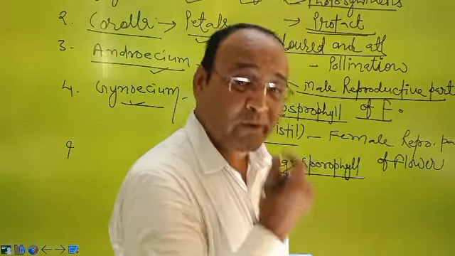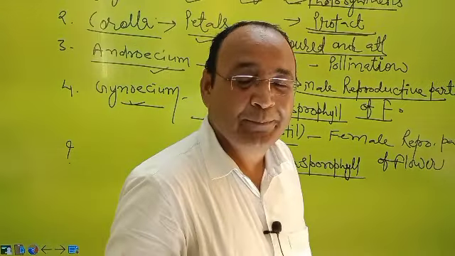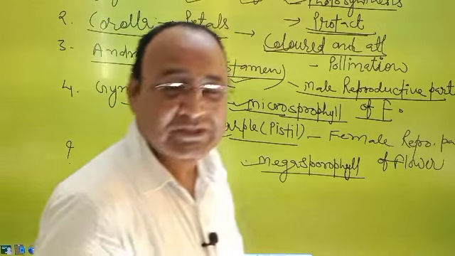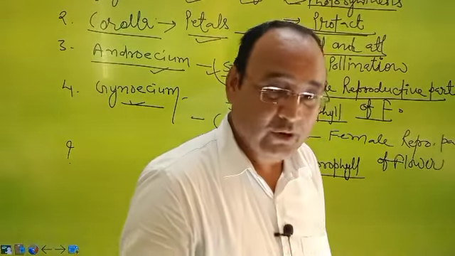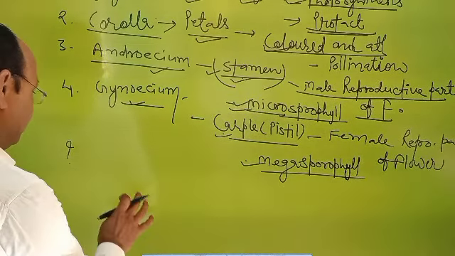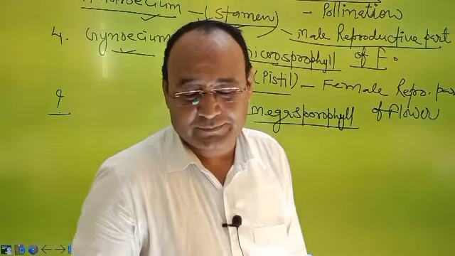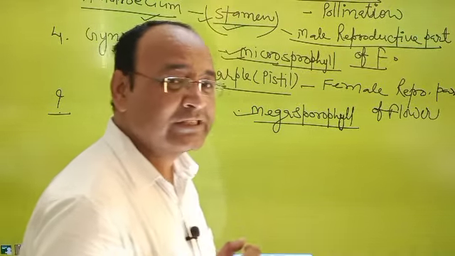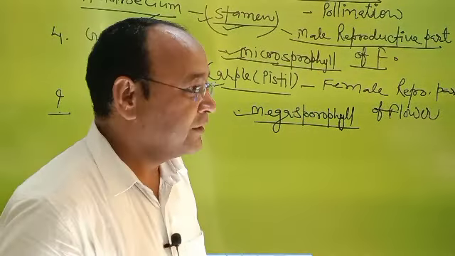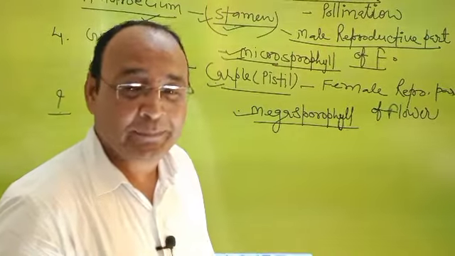Next question, what is the time of flowering? Especially in some plants, flowering occurs in a special season. After the completion of vegetative growth, it means after the development of root, stem and leaves, many hormonal changes occur in the plant.